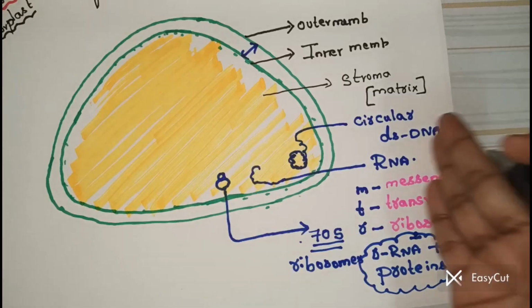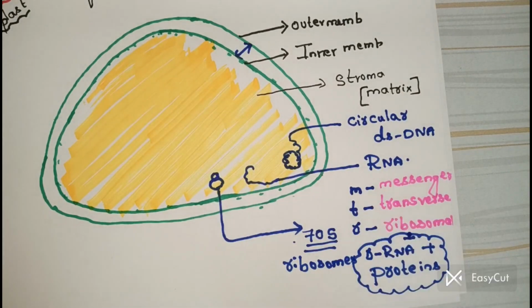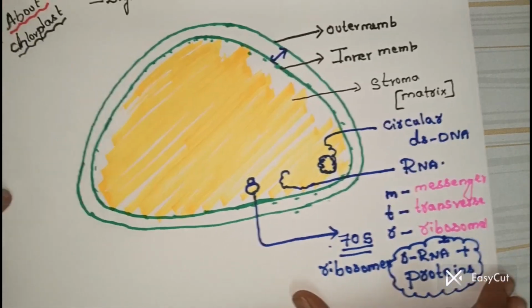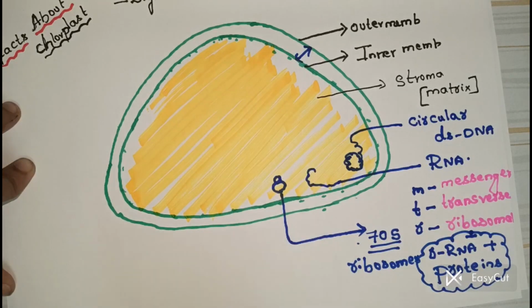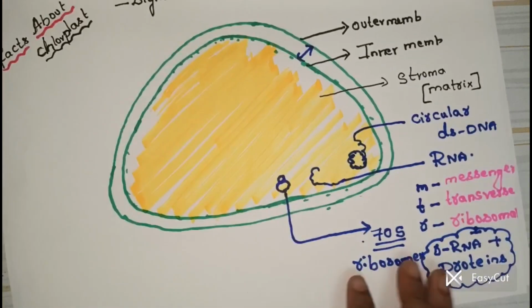So you have your DNA, you have your RNA, and you are able to see synthesis of its own protein. This point should be very clear.